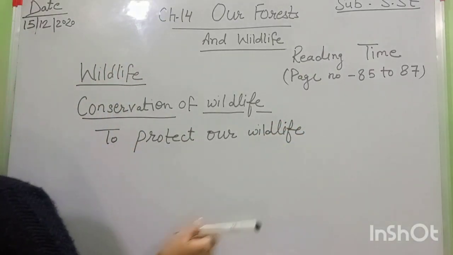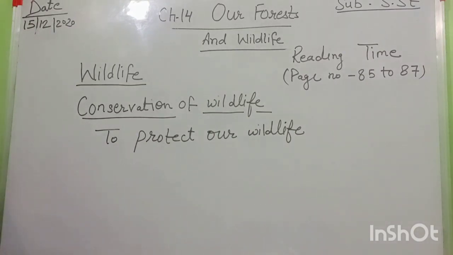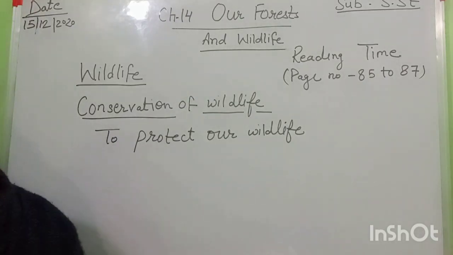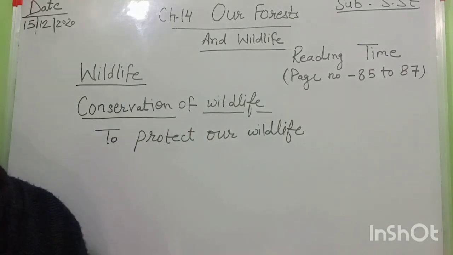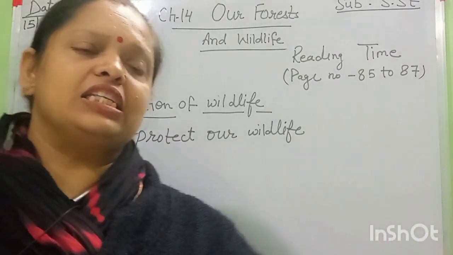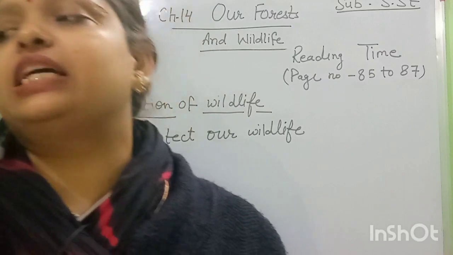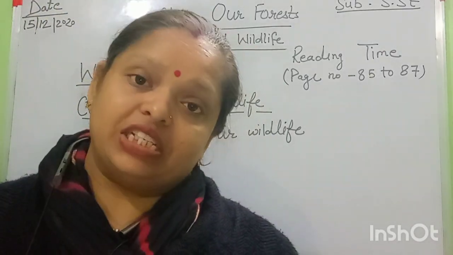And the government has started. The government has decided to declare some forest areas as protected areas. The government declares that this forest area is protected, and that protected area is called a national park or wildlife sanctuary.